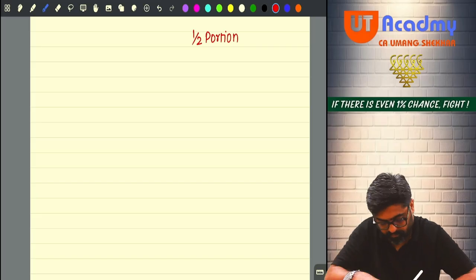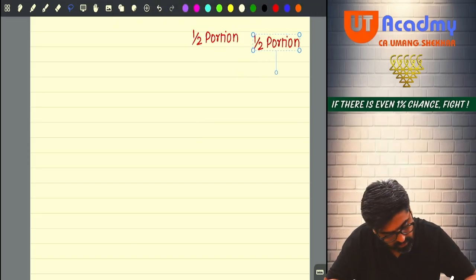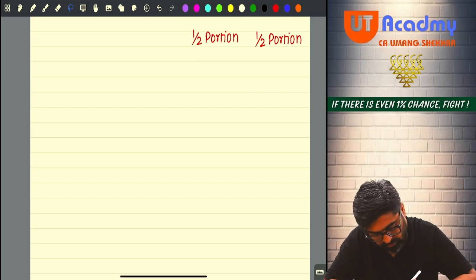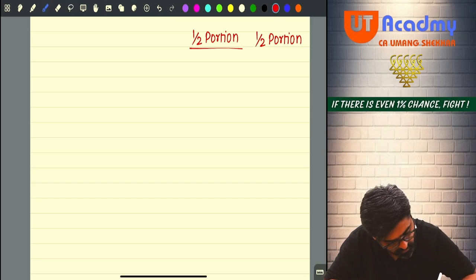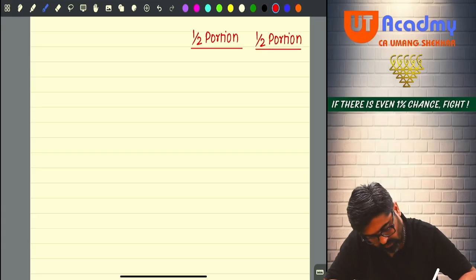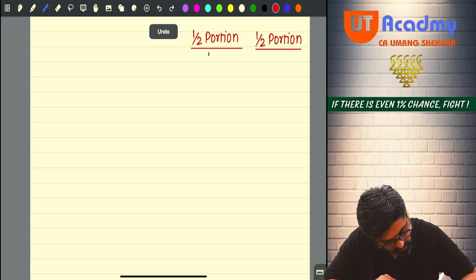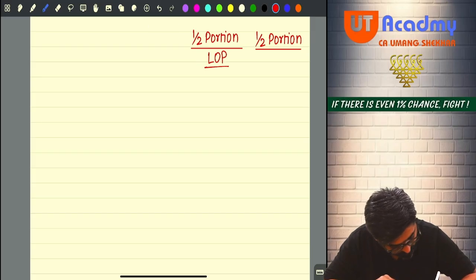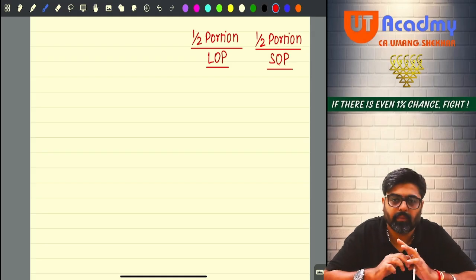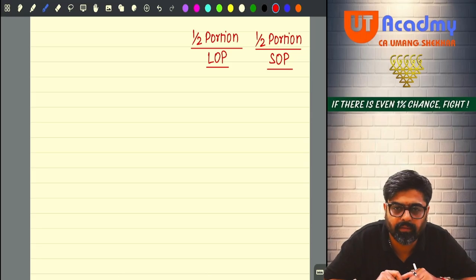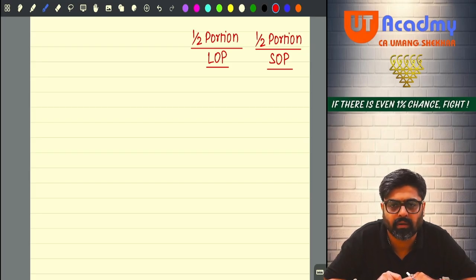Half portion and half portion. 50% means half portion, no? Half portion, half portion. This is LOP and this is SOP. Municipal value, fair rent, standard rent, etc., given or not given? Not given. So will you be able to calculate expected rent, etc.? No. Then can you directly start with GAV?